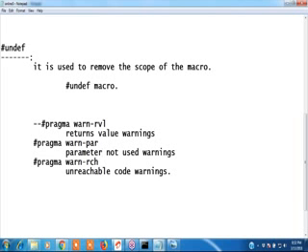Okay, how to remove those warnings, I will show you now.